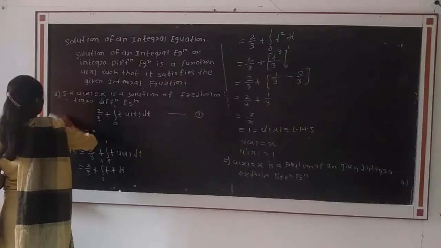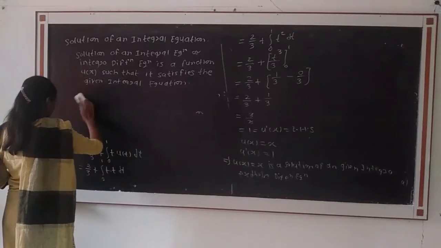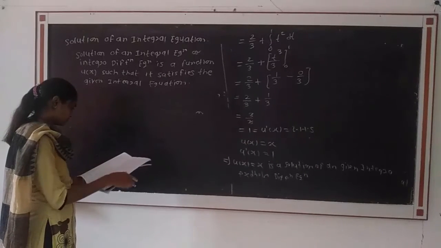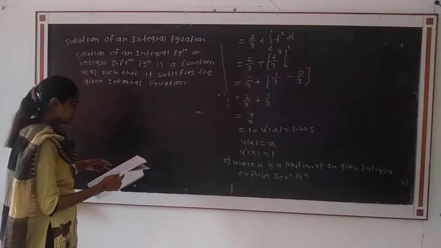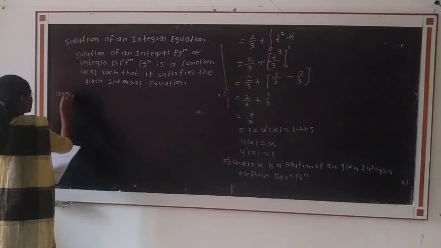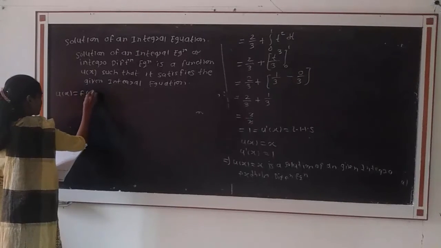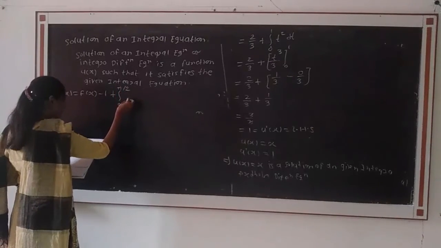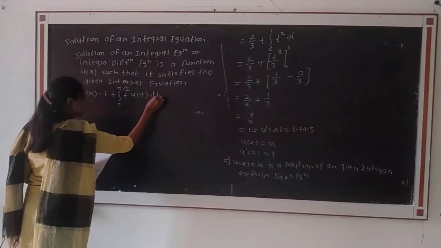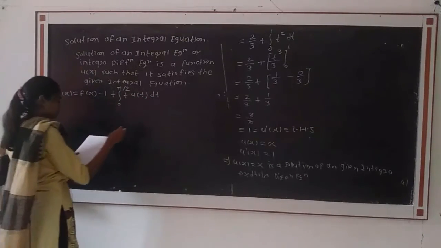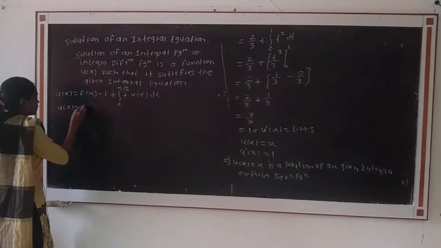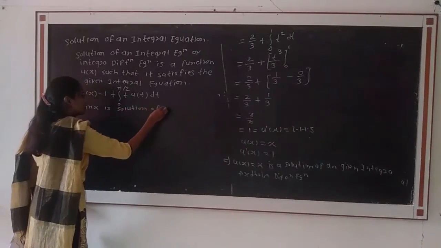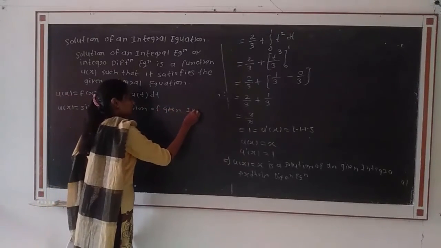Then the next example: u of x is equal to f of x minus 1 plus integration from 0 to pi by 2 t into u of t dt, where u of x is equal to sin x is a solution of the given integral equation.